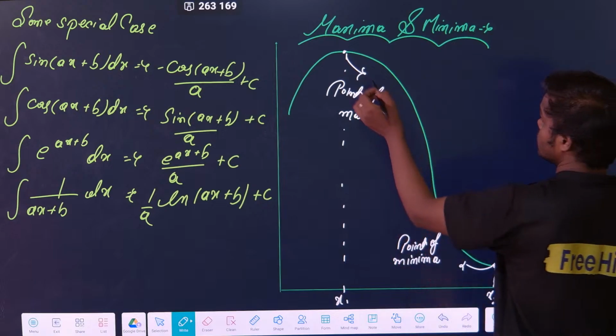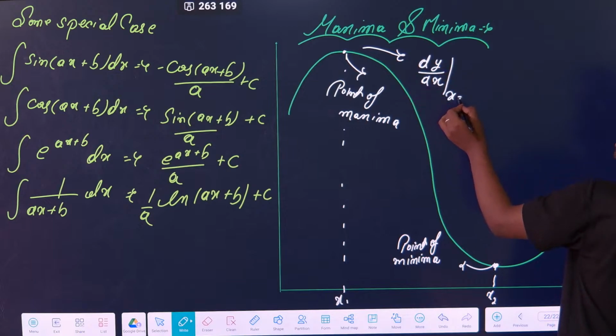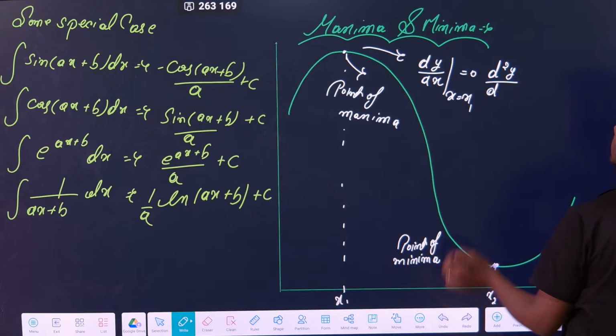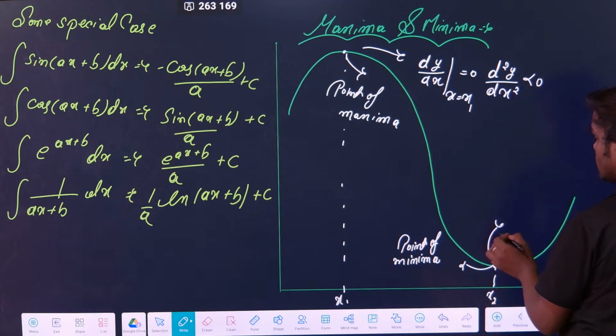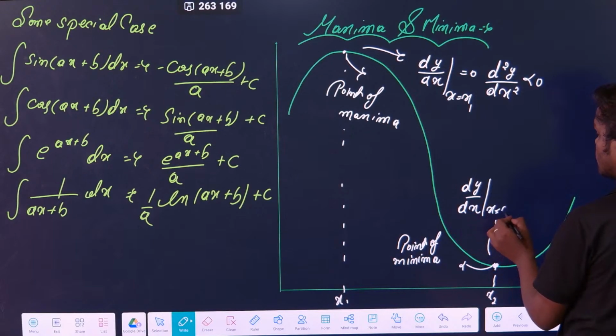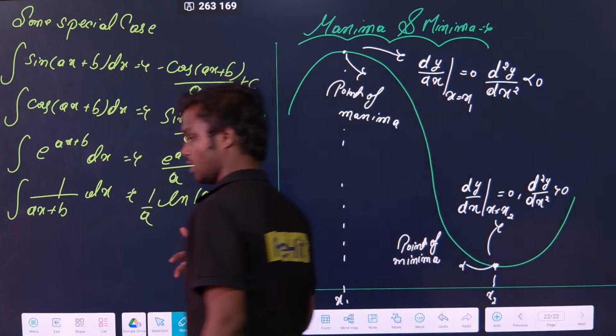At x1, if you calculate, dy by dx at x equal to x1 will become 0, and d square y by dx square will be less than 0. Similarly here, dy by dx at x equal to x2 will be 0, and d square y by dx square will be greater than 0. So this is about the maxima and minima points.